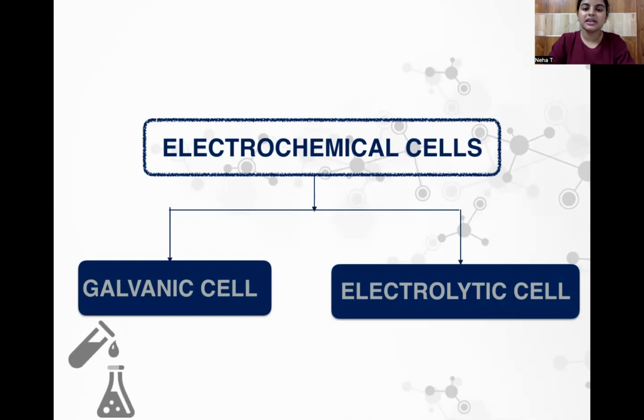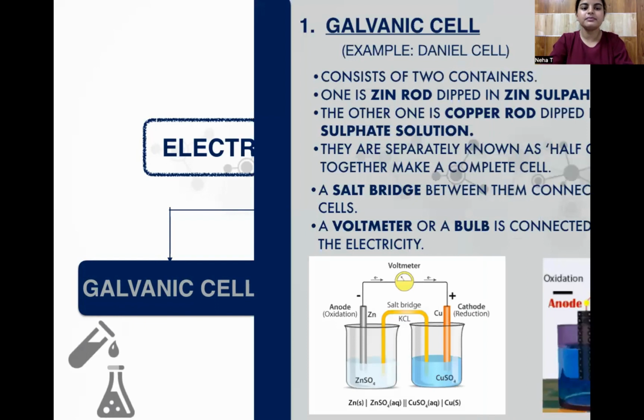There's another type of electrochemical cell, that is the concentration cell. In a concentration cell, the electrode and the electrolytic solution are both of the same type, but they're different in concentration. So that is concentration cell. We'll not be dealing with electrolytic and concentration cells. We'll just be learning about what is galvanic cell, its working, construction, and reactions in this video.